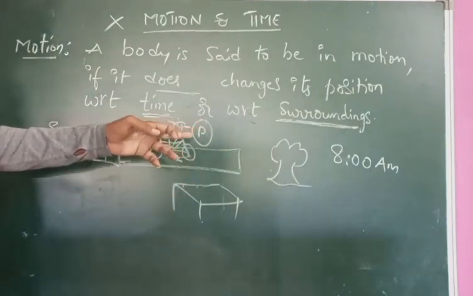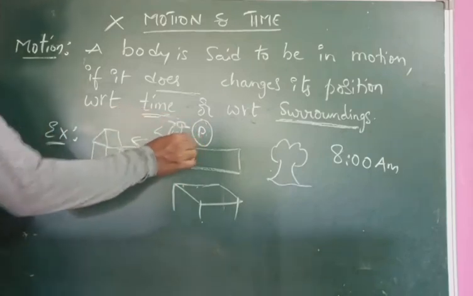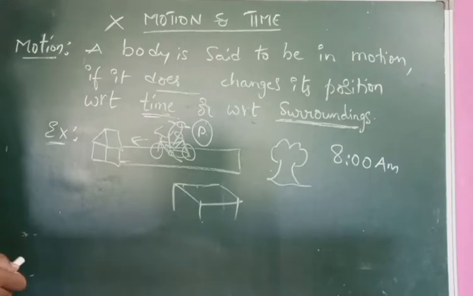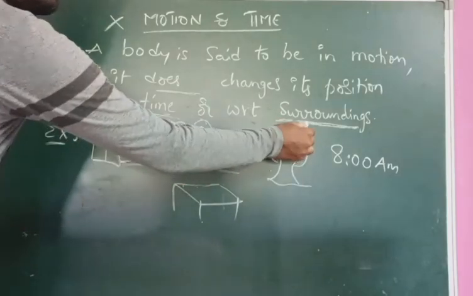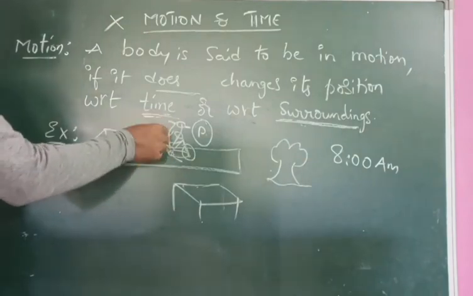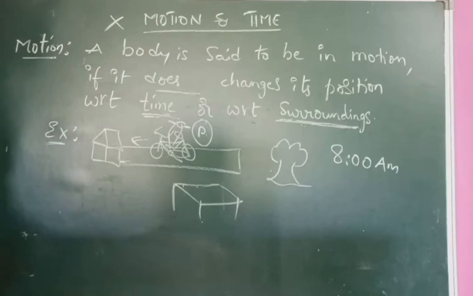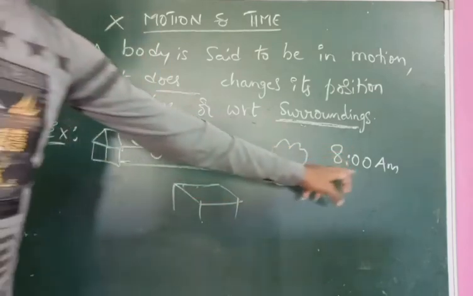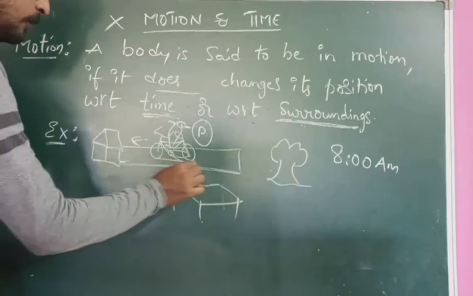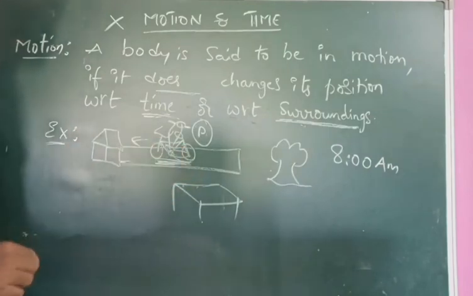Is that clear? Here the person is riding the bicycle. We compare with respect to surroundings or with respect to time. For example, at 8 a.m. the person is at this position with the bicycle.